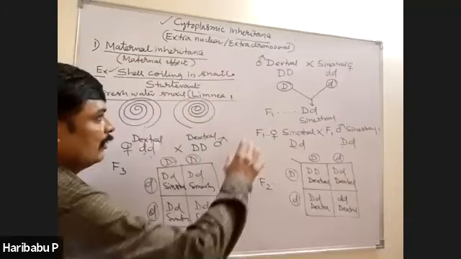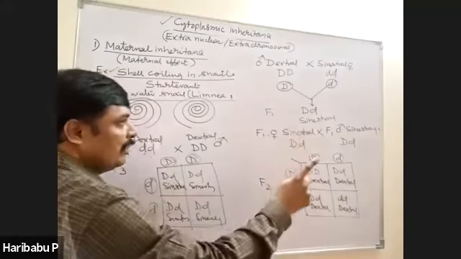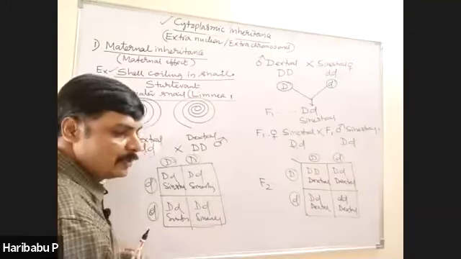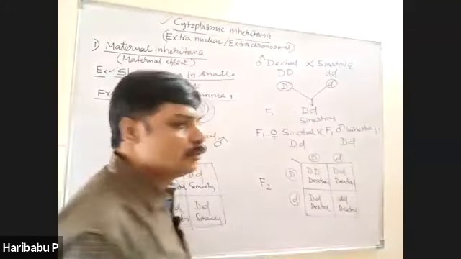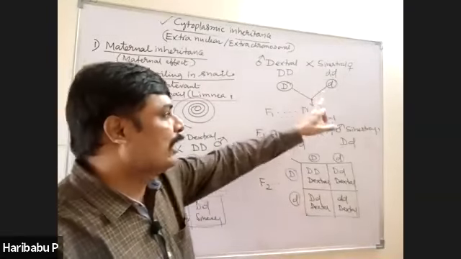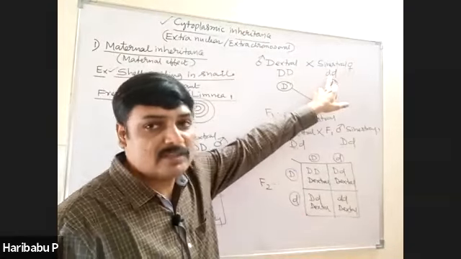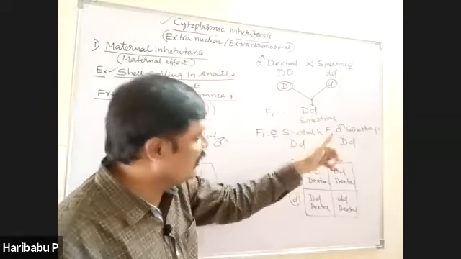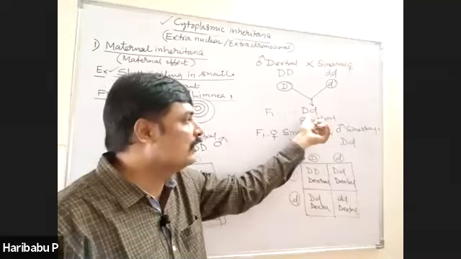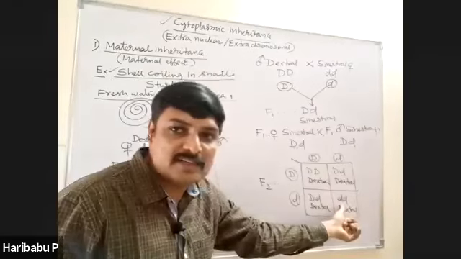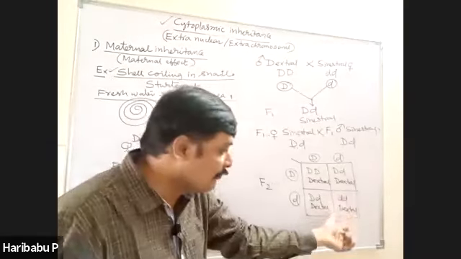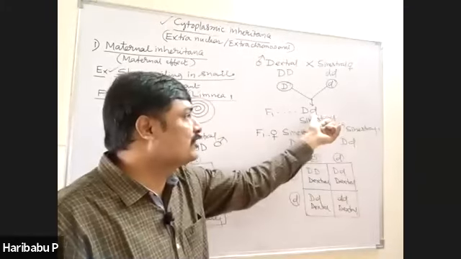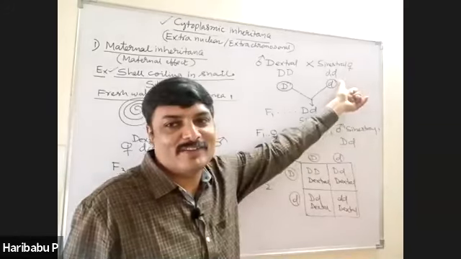So, the first thing you should remember, male does not contribute the cytoplasmic part. Only the female is able to. So, you have to think, is it able to synthesize dextral? No. Is it able to synthesize dextral? Yes, because it has the dominant allele. Is it able to synthesize? No, it cannot produce the next. The phenotype of this one is decided by this one. I think you understand easily.